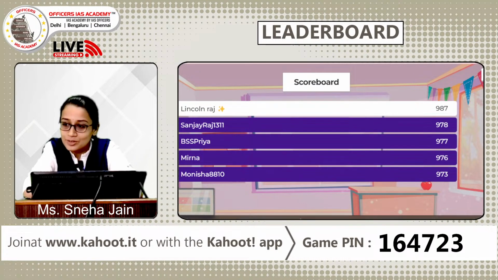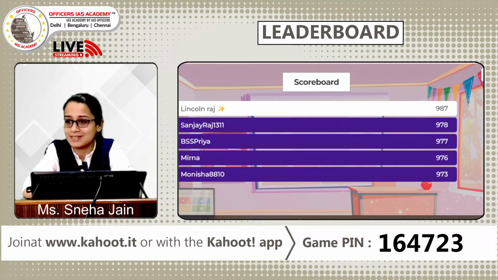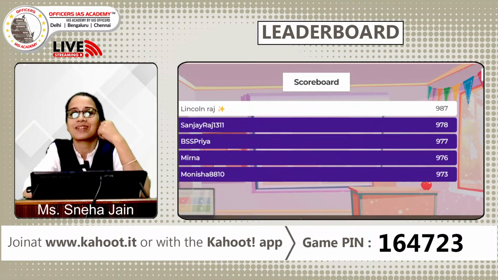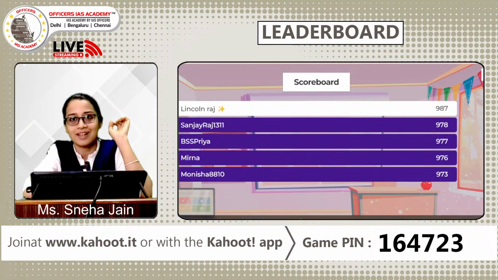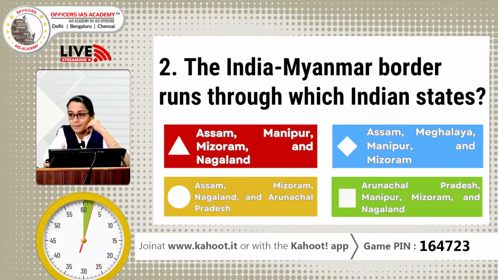Most of you have got this answer right, but it's not just important to be right, but also fast. So here we have Lincoln Raj, who is topping. He was the fastest to mark his answer right, followed by Sanjay Raj and BSS Priya. Nevertheless, even the last 5 questions can change the game. So I want you all to be alert, have your sight right on the screen and mark the right answer as soon as possible. So we will move now to the second question from geography. All geography lovers, hold on.